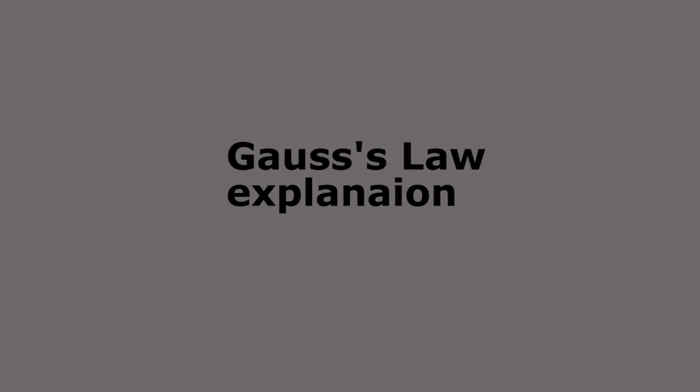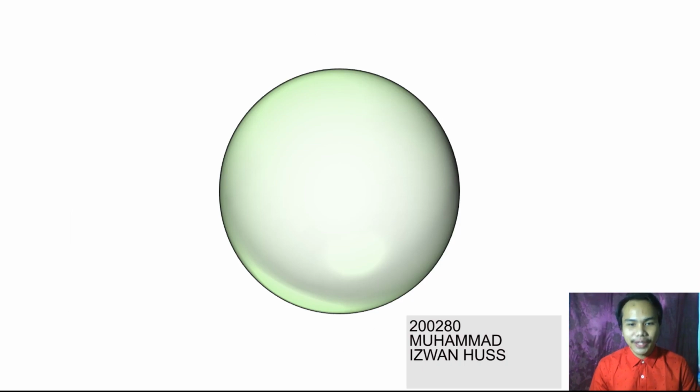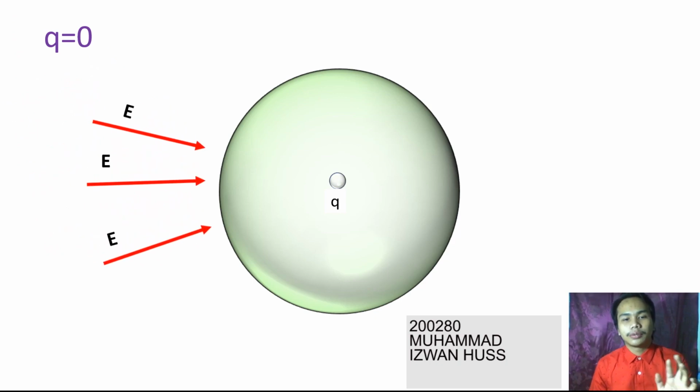Next. Let's say that we have an enclosed spherical surface, and in that sphere we have Q, which is the enclosed charge. We set the value of the enclosed charge equal to 0, and we apply electric field lines into the surface of the sphere, and whatever goes inside must go to the outside.